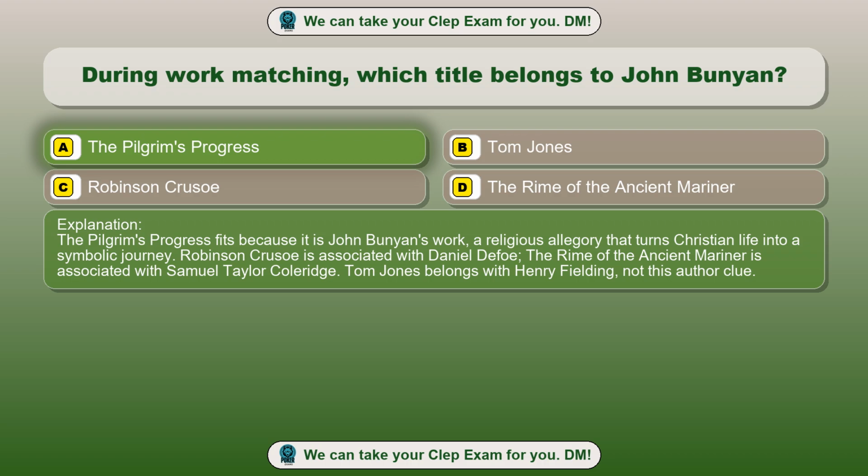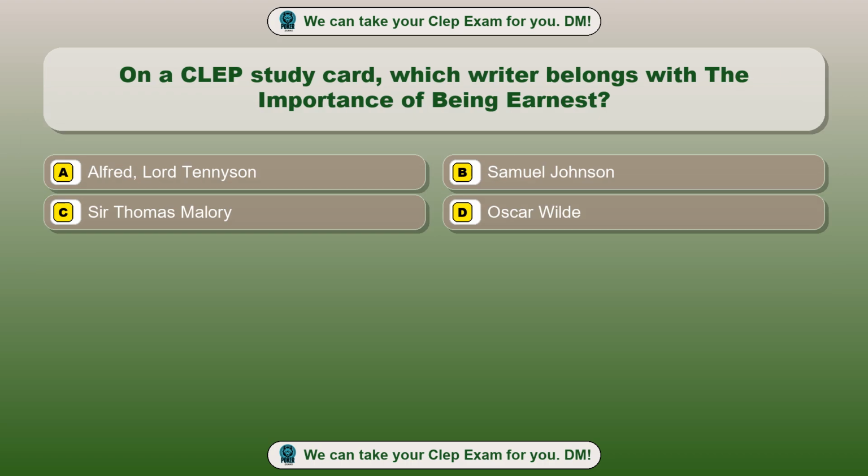journey. Robinson Crusoe is associated with Daniel Defoe. The Rime of the Ancient Mariner is associated with Samuel Taylor Coleridge. Tom Jones belongs with Henry Fielding, not this author clue. Question 50. On a CLEP study card, which writer belongs with The Importance of Being Earnest?